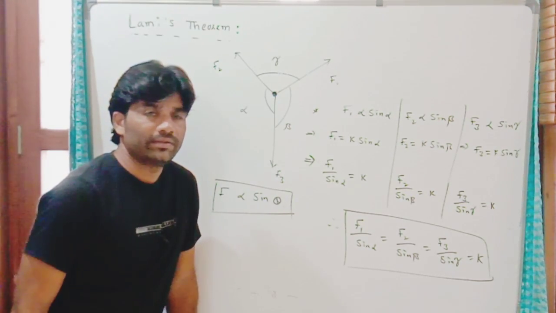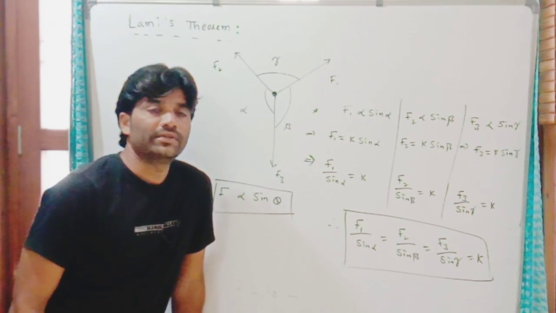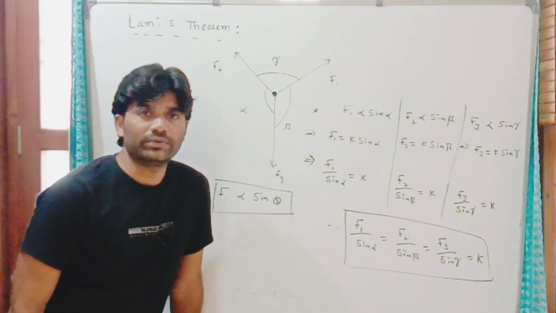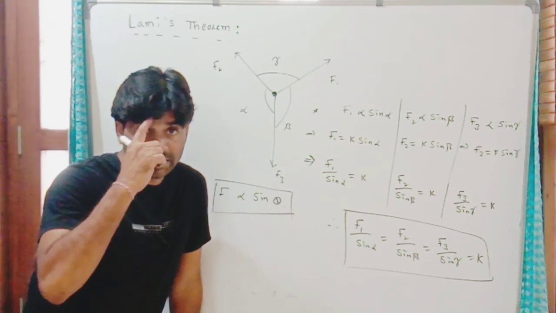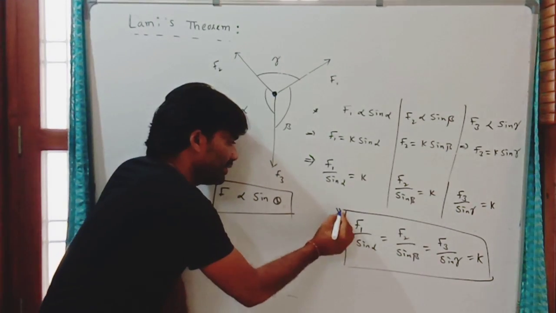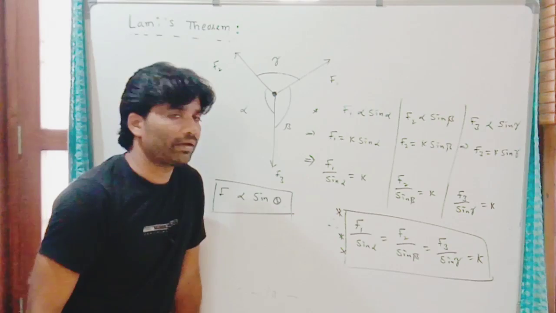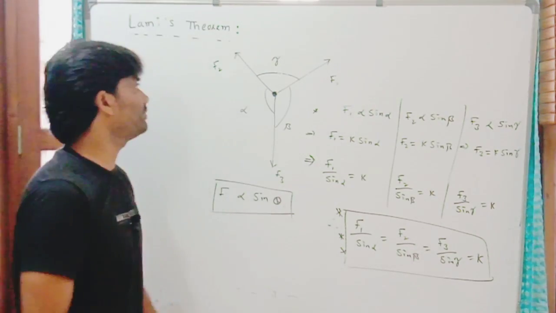Clear? The magnitude of any one of the forces is directly proportional to the sine of the angle between the other two forces when the system is in equilibrium. So by using this we will solve a few problems. Let us see those problems.